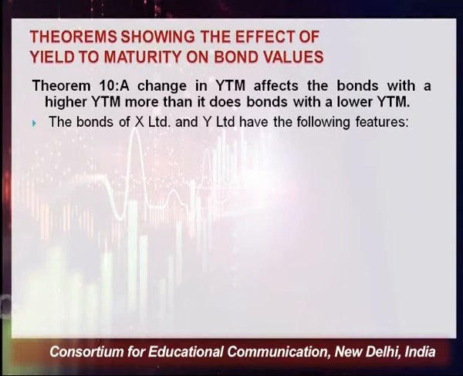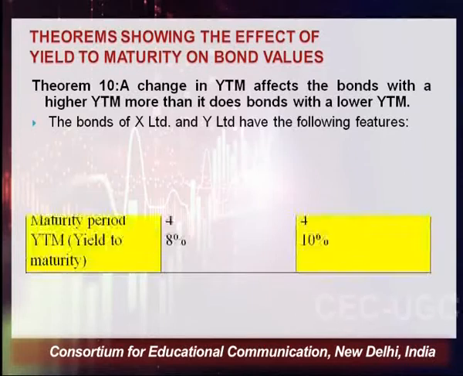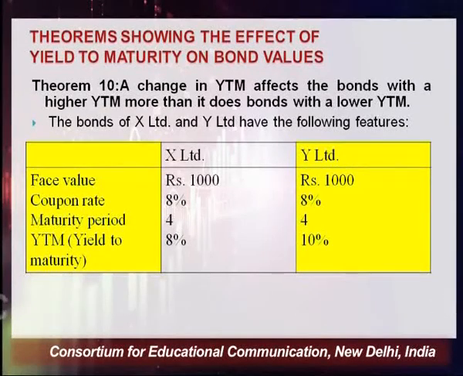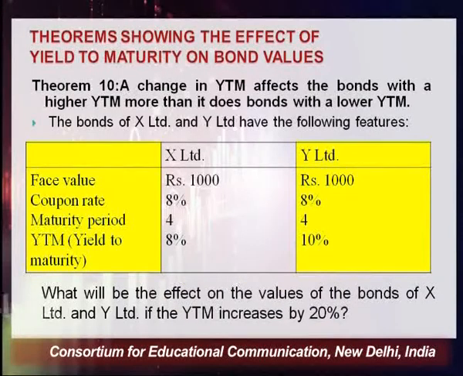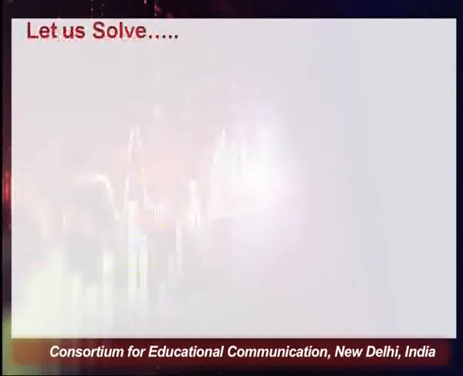Now the last theorem says that change in YTM, yield to maturity, affects the bonds with a higher YTM more than it does bonds with a lower YTM. The bonds of X and Y Limited are given. Face value remains the same, 1000 rupees, coupon rate 8%, that is the same. Maturity period also is the same in both the companies, 4 and 4, but yield to maturity changes. In case of X, it is 8%. In case of Y, it is 10%. And the question is asking us to show the effect on the values of the bonds of X Limited and Y Limited if YTM increases by 20%.